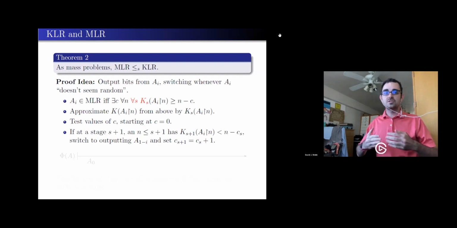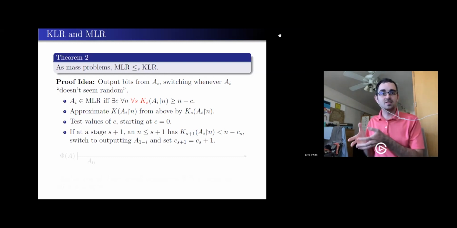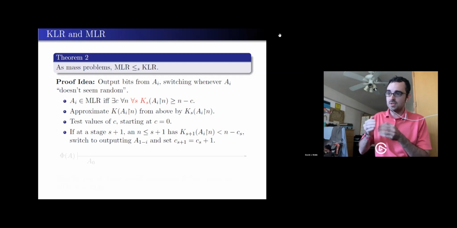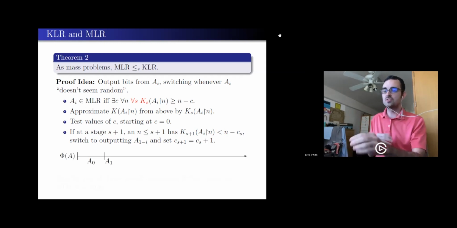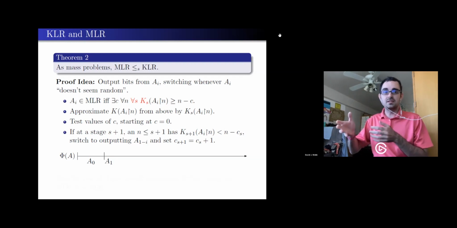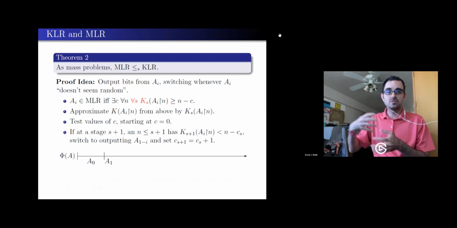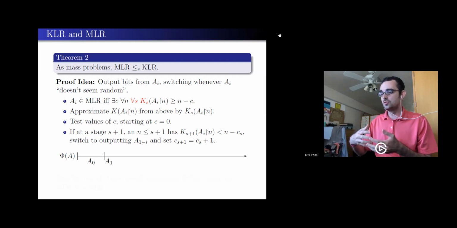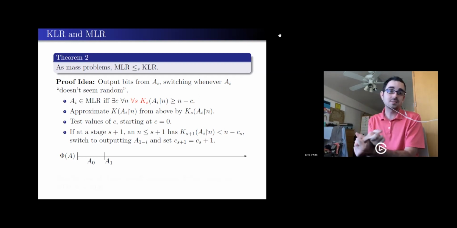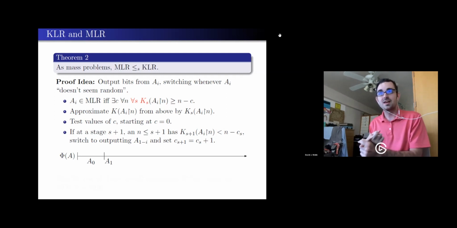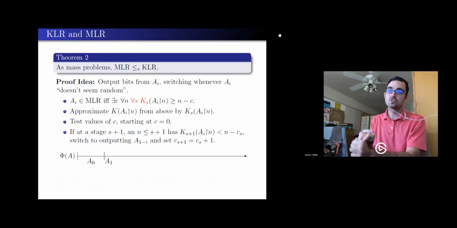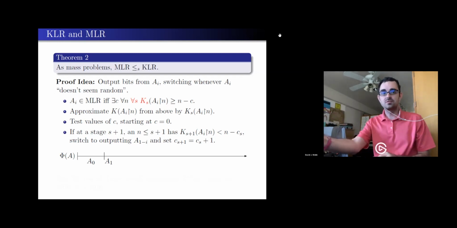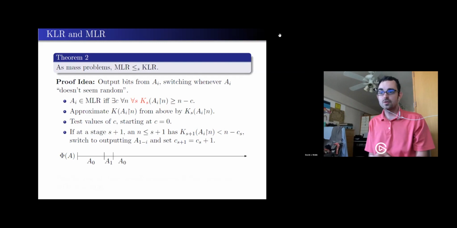At every stage, I'm assuming maybe A sub i is my random. And so I'm trying to spit out bits of A sub i. For instance, I'll start at A sub 0. But eventually, if there's a failure, I'll witness it in finite time. I will see a prefix that is too compressible for this constant. At that point, I need to increase my constant for one thing. It's possible that I do have the right half, but that I just have the wrong constant. But it's possible I have the wrong half. So I should also switch and start outputting bits from the other half. And I'll go back and forth like this.